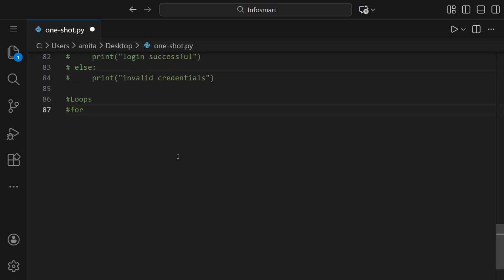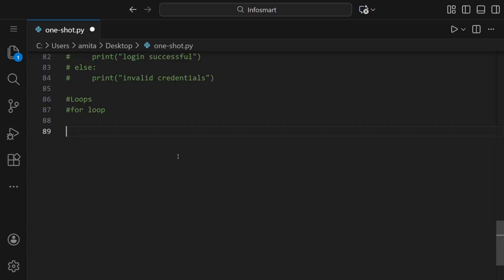For the for loop, let us make a program to print the first four numbers, or we can say the first five numbers including 0: 0, 1, 2, 3, and 4, like this.